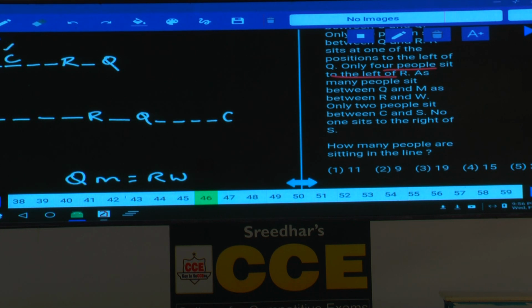Now as C is here, left hand side is not possible. M and R must be in the same place. Is it possible? And this case is completely ruled out. Hence Q is to the right hand side of C. Clear now?